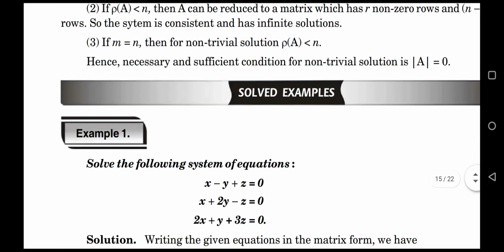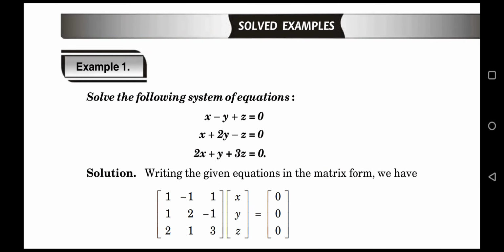Now taking examples. Example number 1, you can identify which type of question is here.